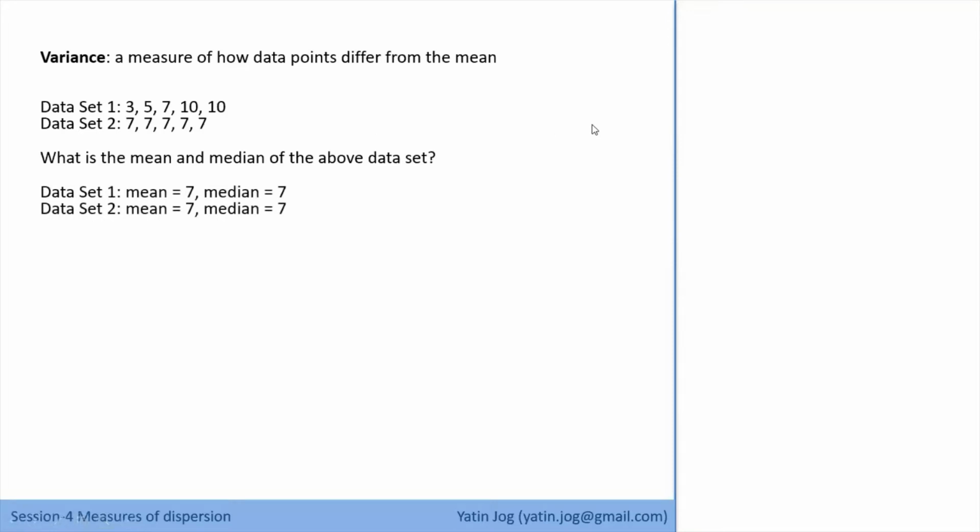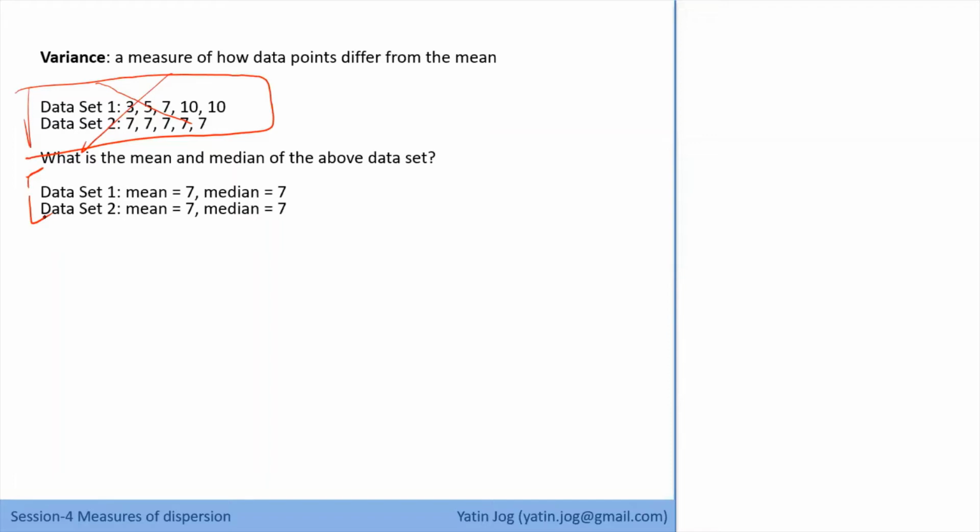Now consider if I have not given you the actual data sets, and I have only given the mean value and the median value. If I am just telling you that I have two data sets, and the mean of both the data sets is 7, and even the median of both the data sets is 7, what is your understanding and your visualization about the data? If the mean is the same and the median is also the same, you may say that the behavior or the distribution of both the data sets is equivalent or similar to each other in nature.